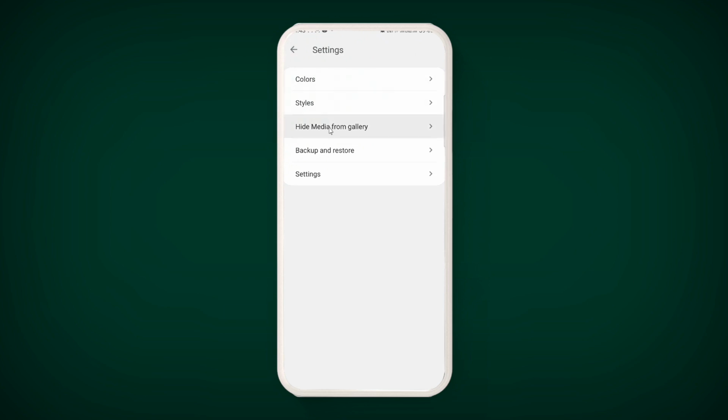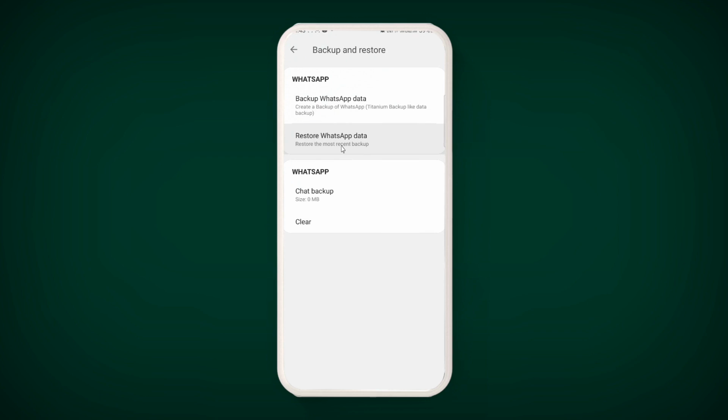Now here you can see backup and restore. The sad news is that if you use this version of Aero WhatsApp, you will not be able to take backup on cloud storage. You can only take backup on your device, on your phone storage. This is quite disappointing, so if your device is lost, your data will be lost too. Let's talk about other features.